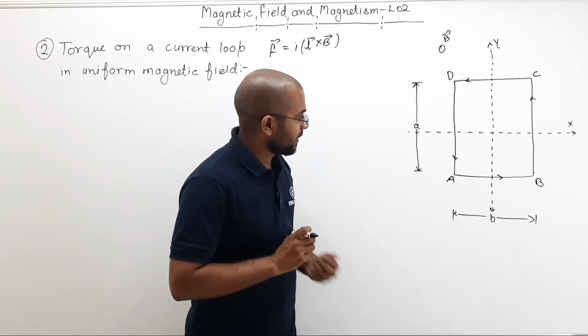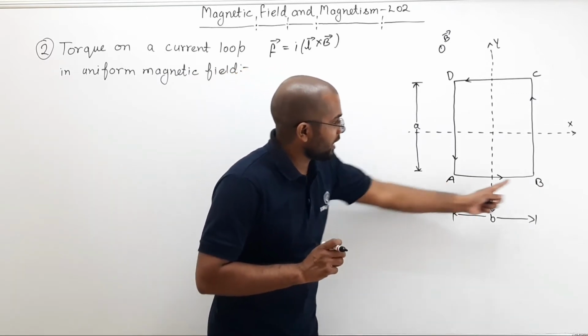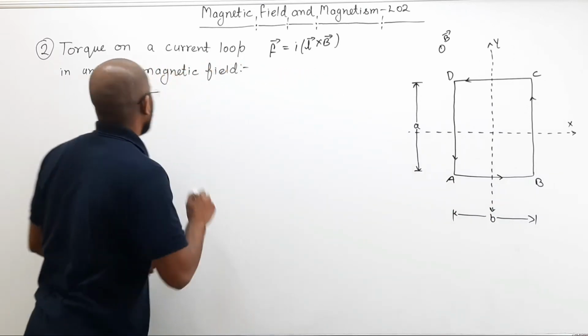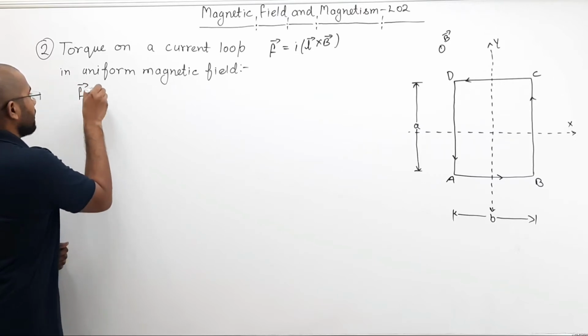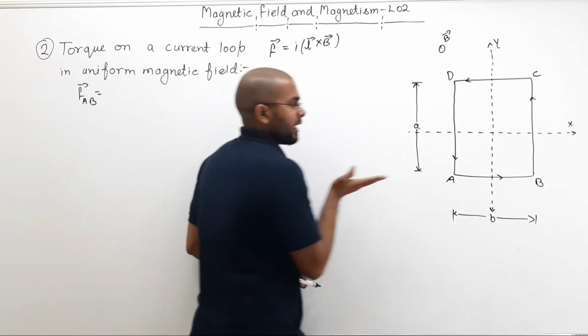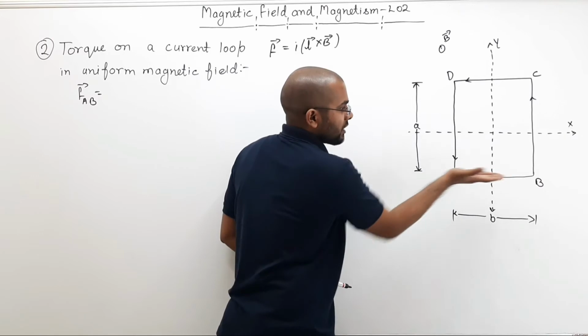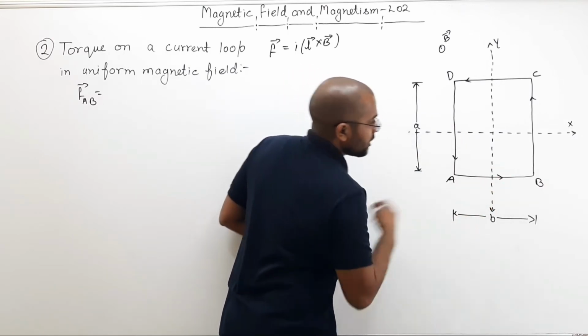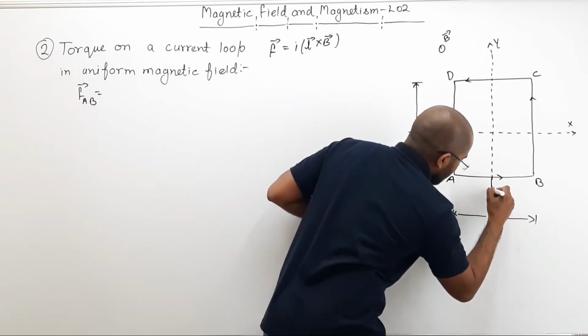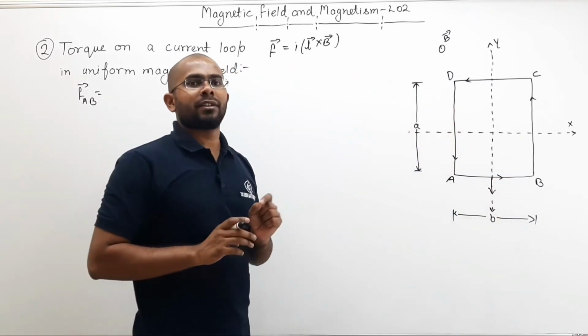Now see here, if I want to talk about force on AB, then force on AB will be in which direction? F_AB will be how much? This is current. So current direction, length cross B, like this. So force is downward. What would be the magnitude?